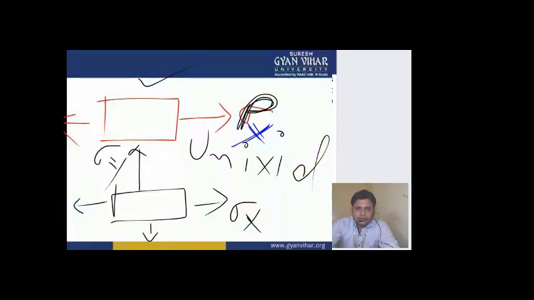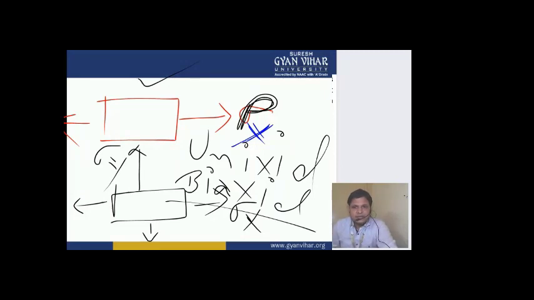If such is the case, then it is known as biaxial loading. So don't forget these words, uniaxial and biaxial. Now let's derive the expression for it.